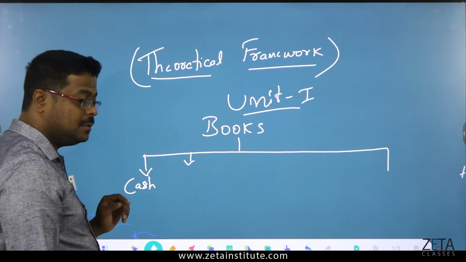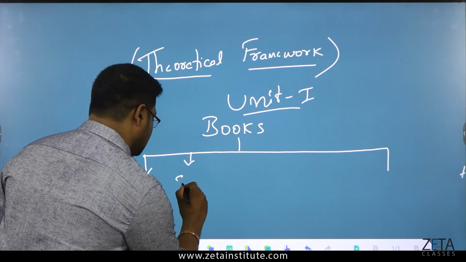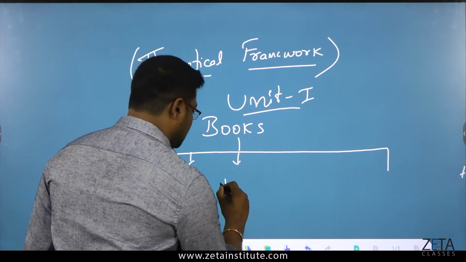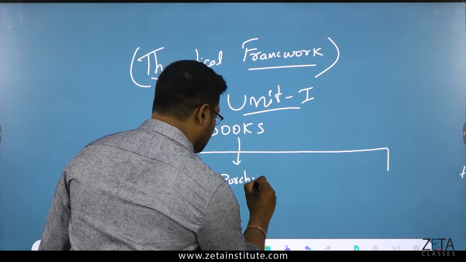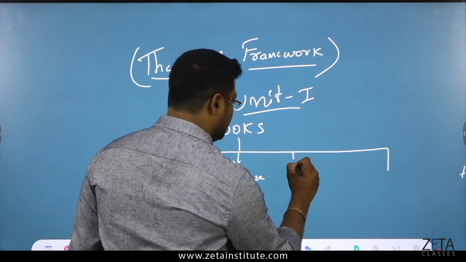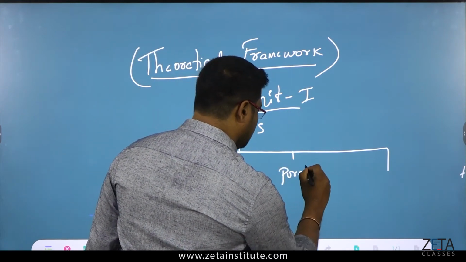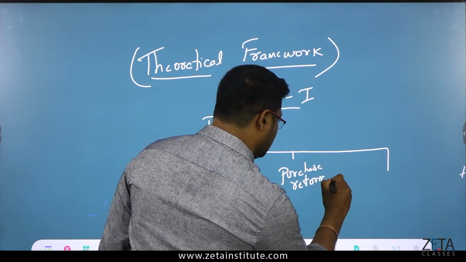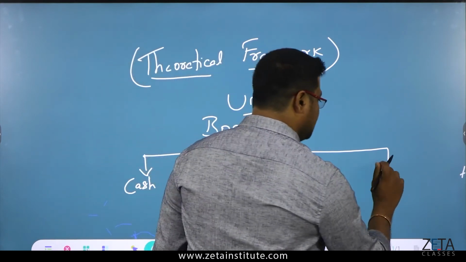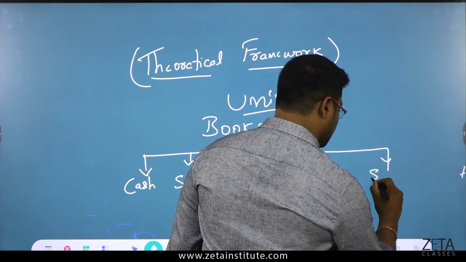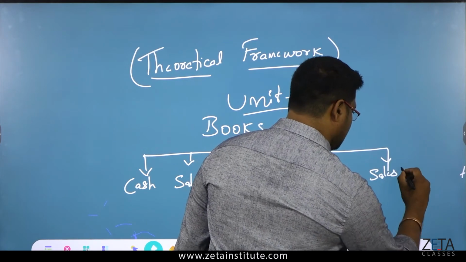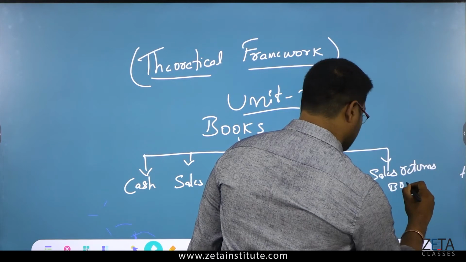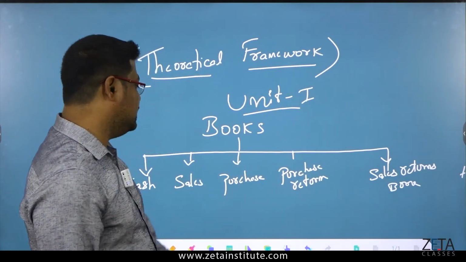You have cash book, sales book, purchase book, purchase returns book, and sales returns book.